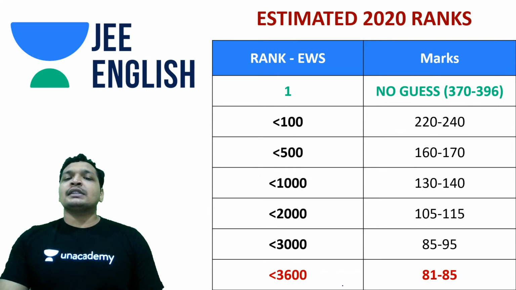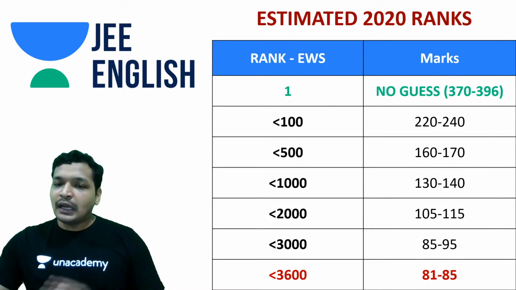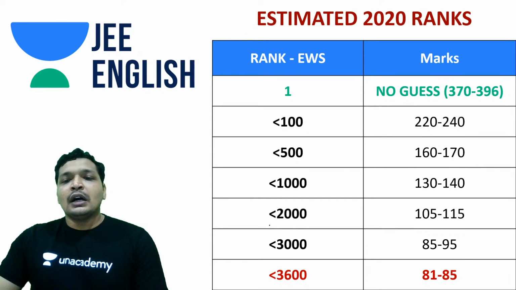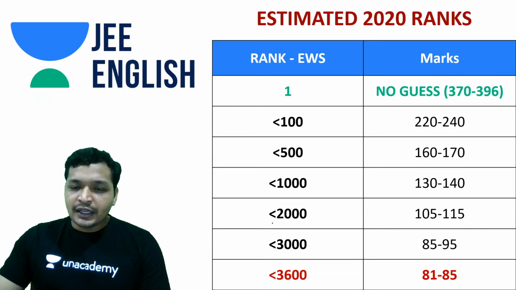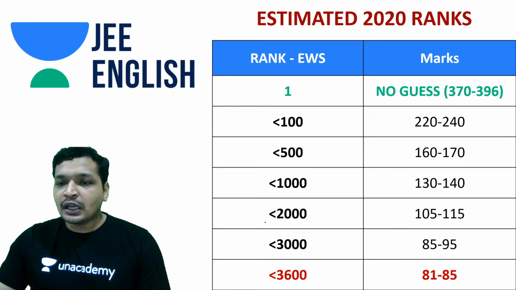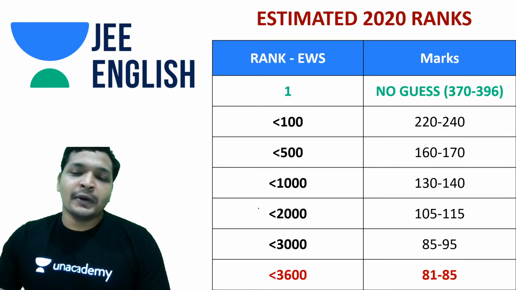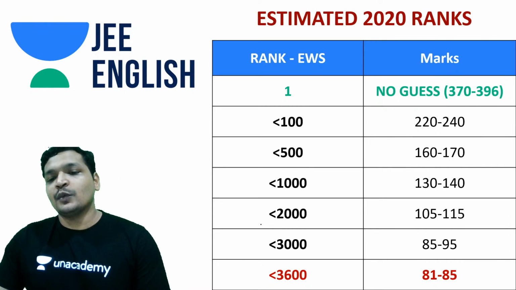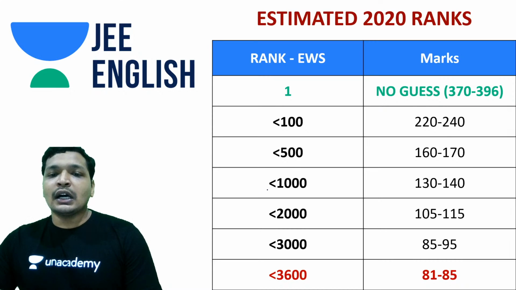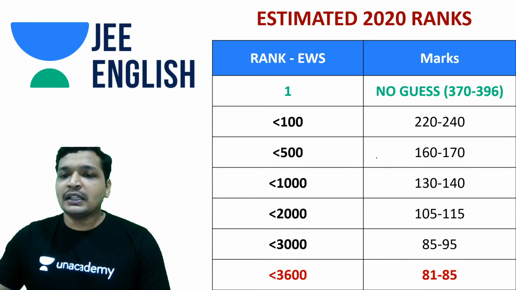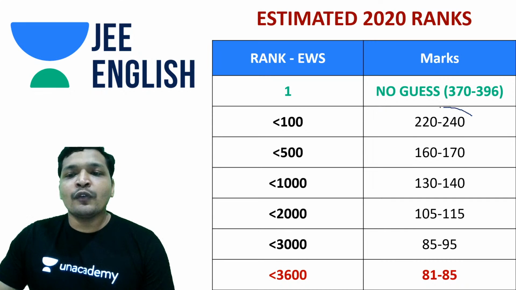That being said, for EWS, again no guesses, because EWS data is very unpredictable. The reason being it's a very recent category. There is no data around EWS, so these are just ballpark estimates and they may not even work. So the thing is, if you want to get into old IITs with a very good branch, it might be 220 to 240.